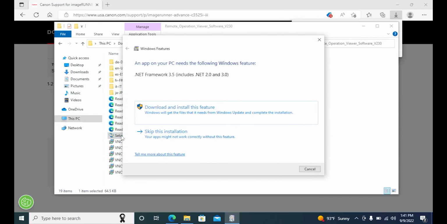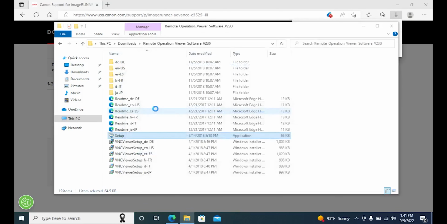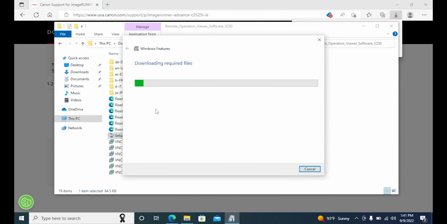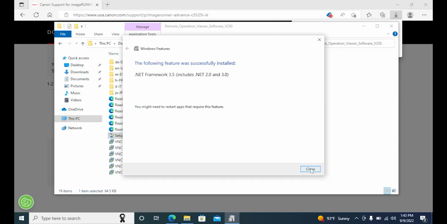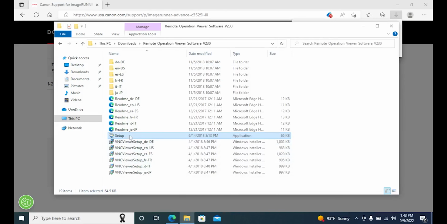You will need to download and install this feature. .NET Framework 3.5 is needed to run the software. Once completed, click Close. Run Setup once more.